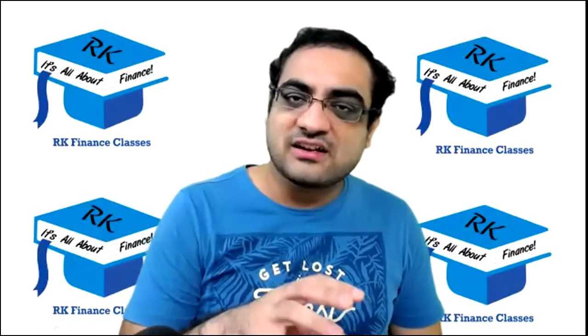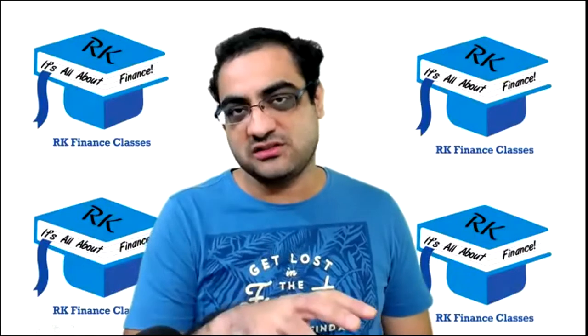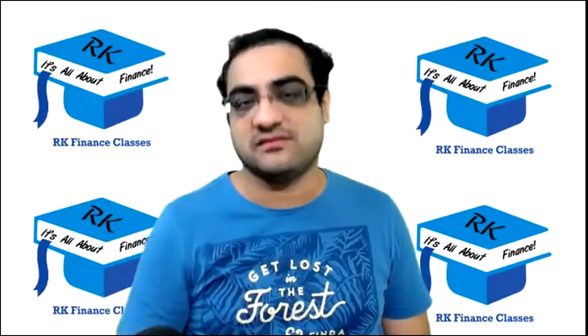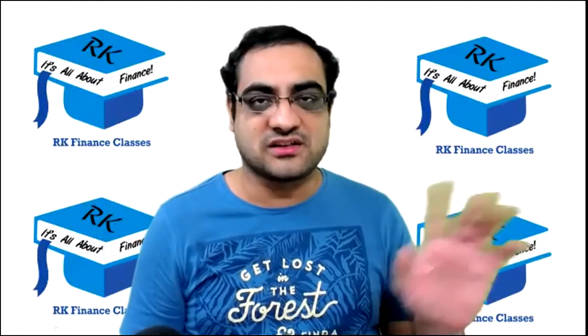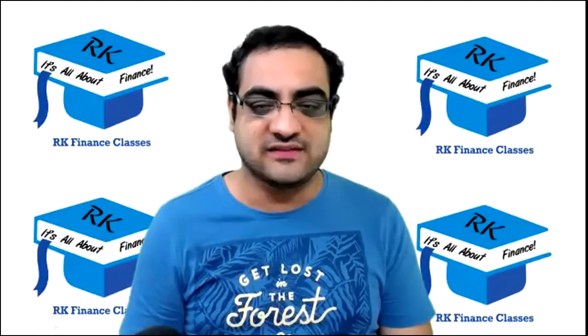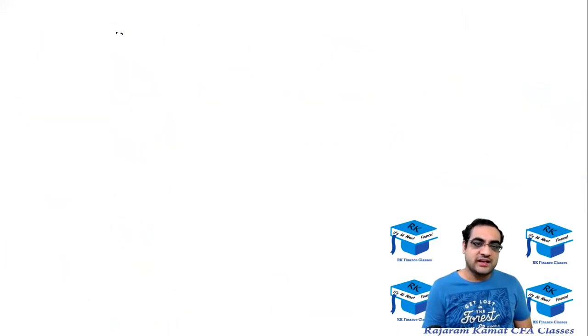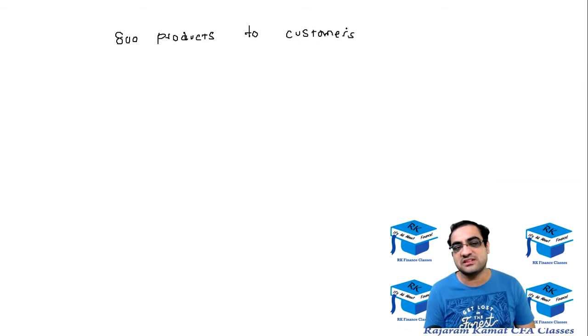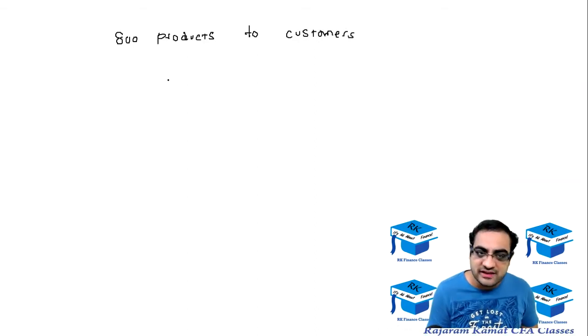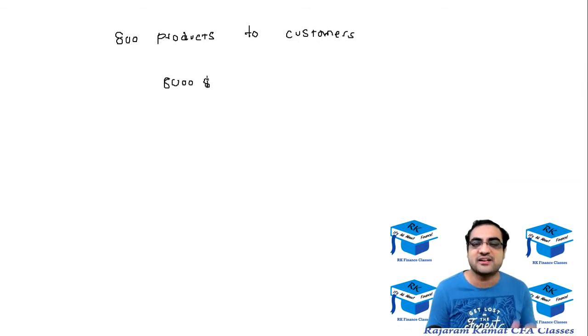Now I'll consider a bad customer first who gives you money with a delay. Okay, so let's see how the thing changes when the customer is going to give you money with a delay. So we had sold 800 products to customers, and we were supposed to receive $8,000 from them. 800 into 10, $8,000.